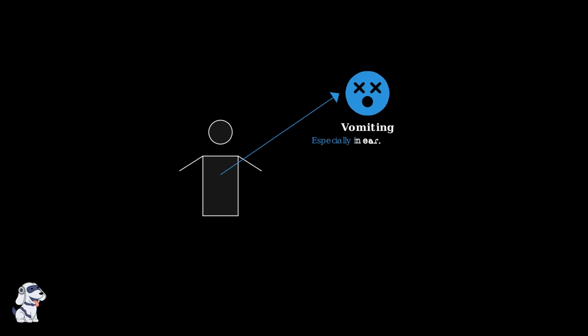Let's explore these less common symptoms that some people may experience during a Giardia infection. Some people may experience vomiting, especially during the early stages of infection when the body is reacting to the parasite. Fever can occur in some cases, though it's not as common as with other infections. When present, it's usually mild.